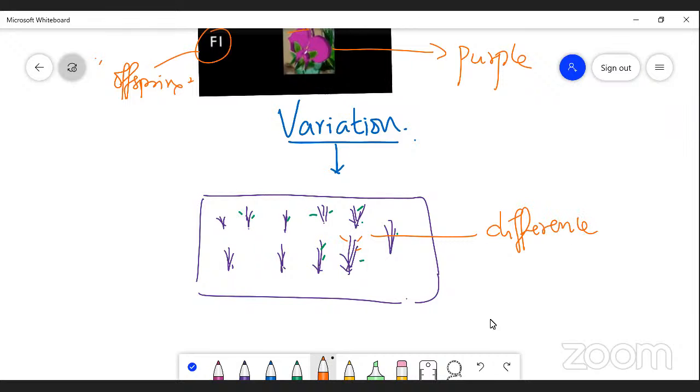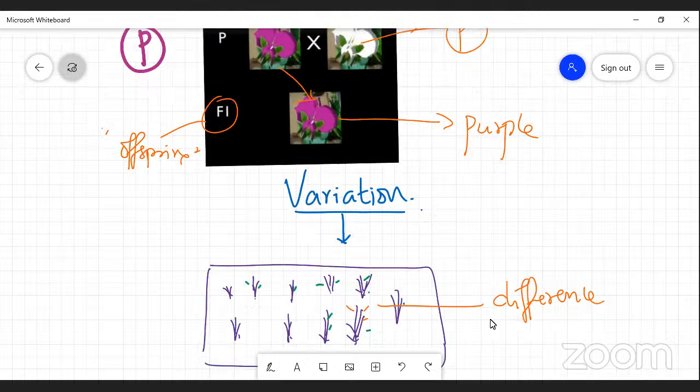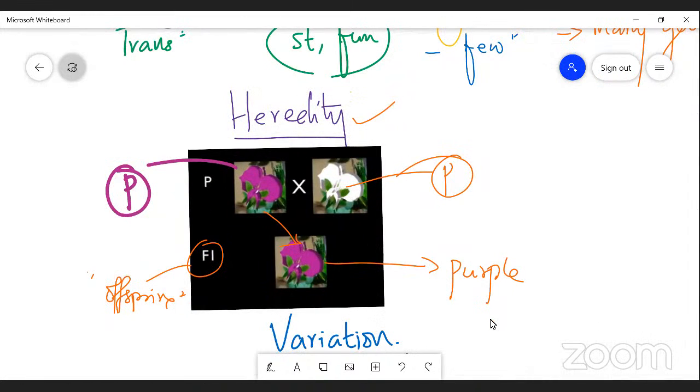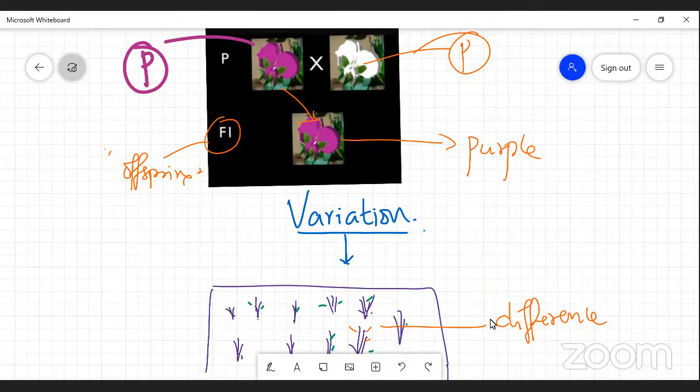I repeat once again, what is variation? A group of organism or species which are belonging to the same category that shows a difference. That means some character may indicate difference, right? That is called variation. Now, this variation is caused by recombination of genes which are transmitted from different parents, right? As I said previously, here purple color and white color is there, and F1 will be purple. Again, this is purple and white. When we mix with each other, F2 will be a variety of color, right? So that is called variation.